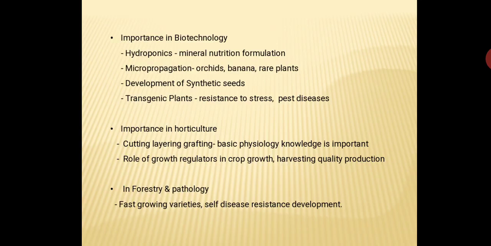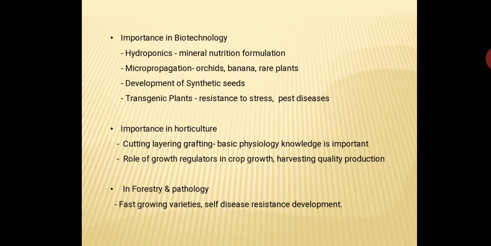Similarly, pests and diseases and their impact can also be tolerated or avoided by developing new varieties which can tolerate or resist pests and diseases. Then the next importance of plant physiology is in horticulture. Horticulture means cultivation of fruit plants, vegetable plants and ornamental plants. At present it is a very important branch of agriculture, and it is directly concerned with cash crop production. For example, what is the role of physiology in horticulture?